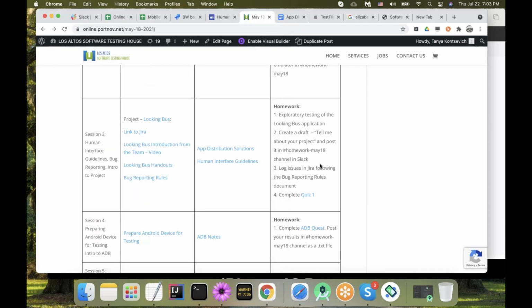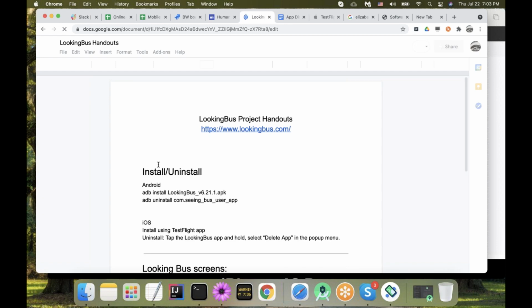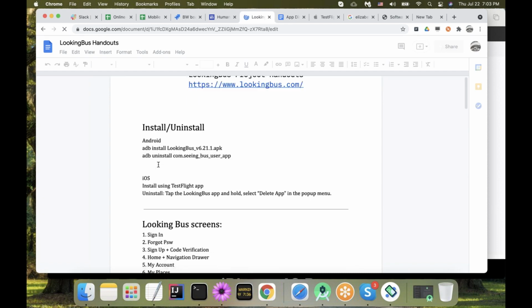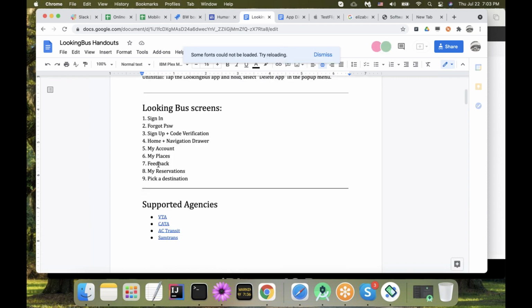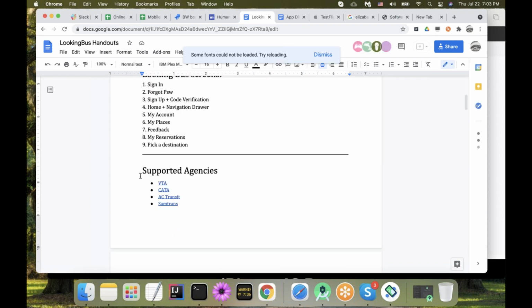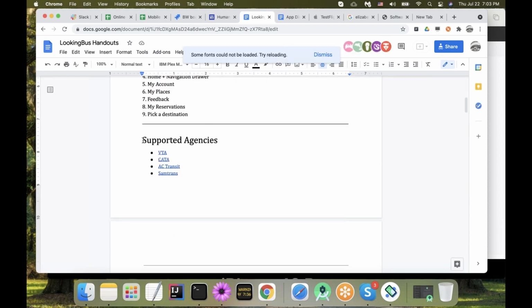So in our session 3, LookingBuzz handouts. As I said, this doc is incomplete. It's sort of a work in progress that was started by students who were going through an internship I once held for the LookingBuzz company. So there's some screen list. We don't care. What we care about is the list of supported agencies. What do agencies mean? It means the bus transportation systems serving a particular region.